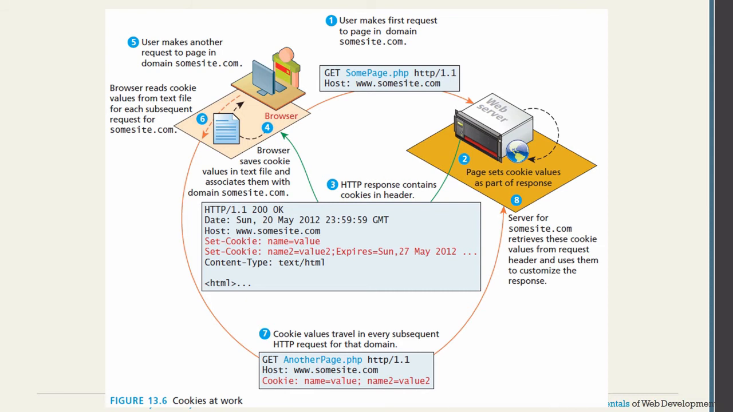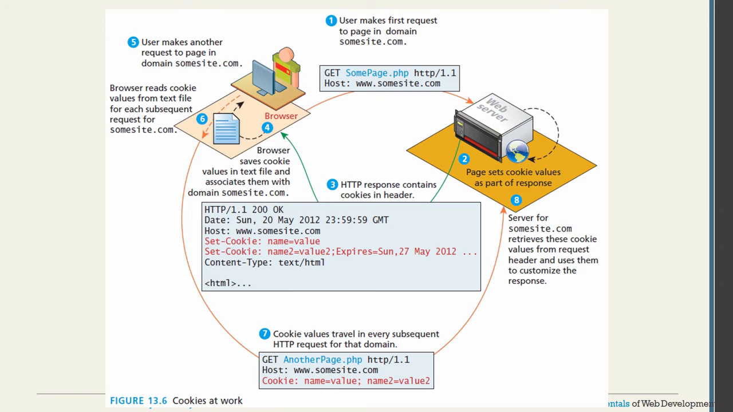Then coming to the fifth part, the user makes another request to a page in the domain somesite.com. So the browser will again read the cookie value from the text file for each subsequent request for somesite.com. Then coming to the seventh stage, the cookie value travels in every subsequent HTTP request for that domain.